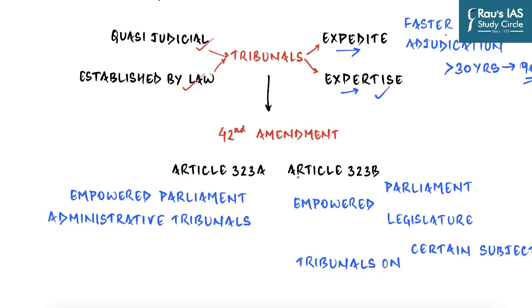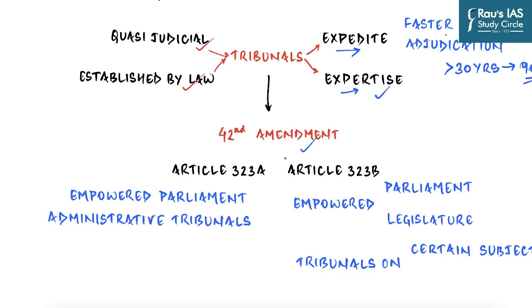Now there are two questions which arise. First is, what is the legal or constitutional basis for the establishment of these tribunals? Because when we already have an integrated judiciary, establishment of tribunals would definitely conflict with this system of judiciary. And so there has to be a constitutional basis for that. And that is the 42nd Amendment Act, which we'll discuss. And the second question which arises is that once these tribunals are established, what is their relationship with the existing traditional system of courts, which has subordinate courts at the bottom and Supreme Court at the top?